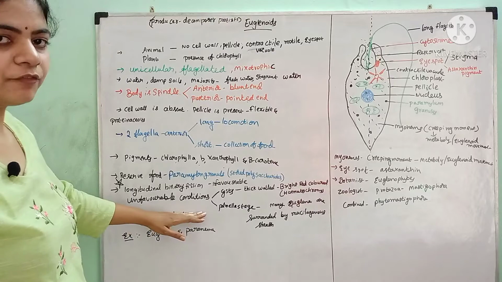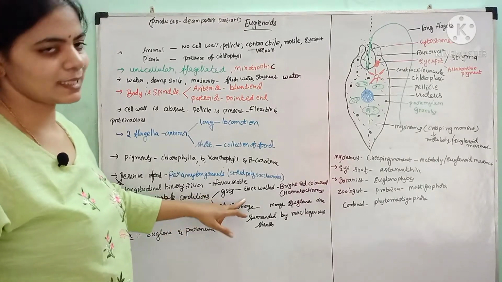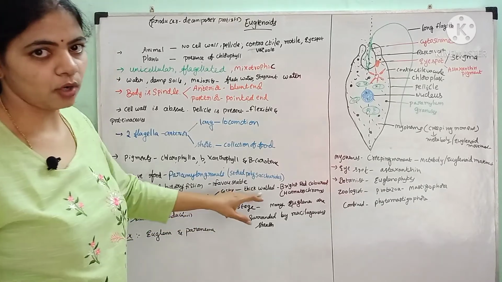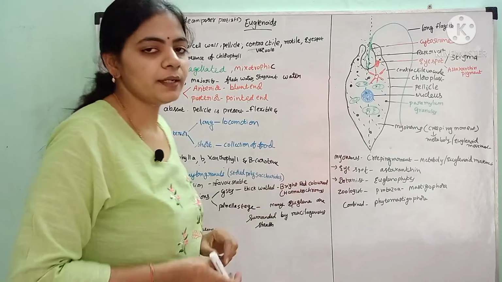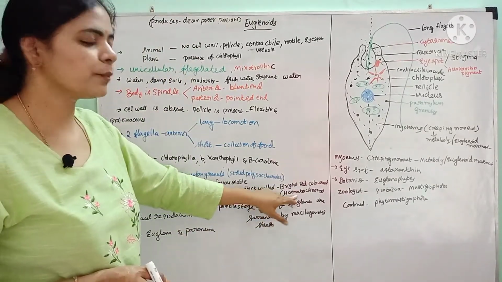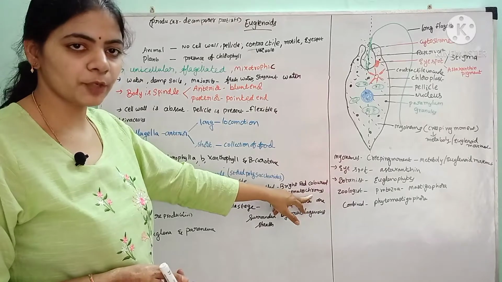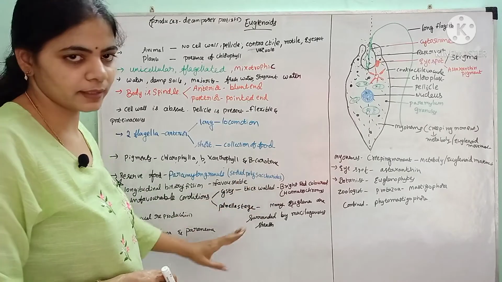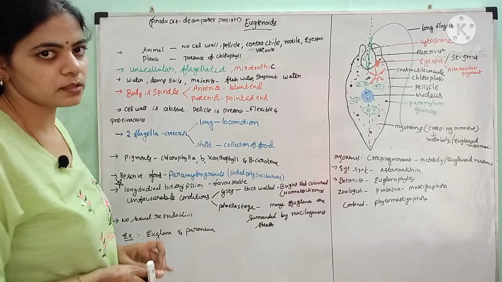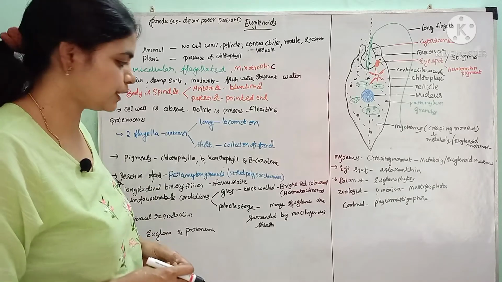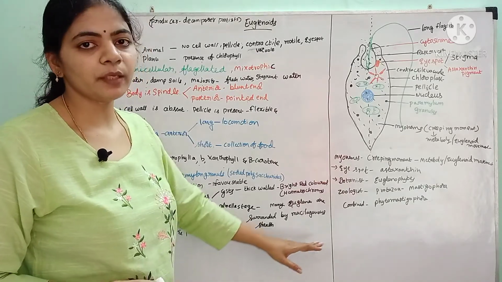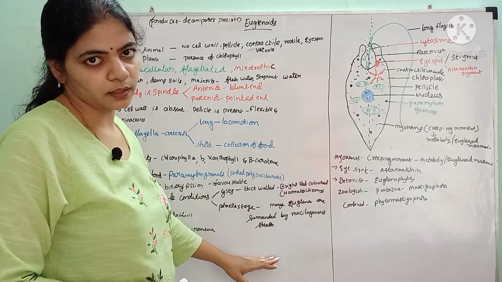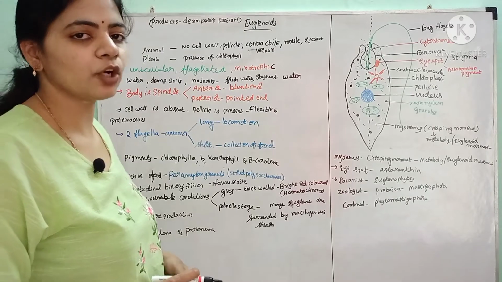And next, during unfavorable conditions, they form cyst, and some of them form palmella stage. The cysts are thick-walled structures. They are bright red in color because of the presence of hematochrome. And palmella stage means many euglena collected together and surrounded by mucilaginous sheath. These two are for perennation only. During favorable conditions, they will lead the normal euglena life.